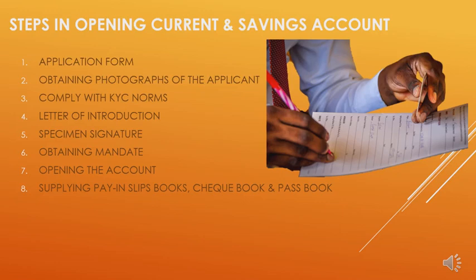The first one is filling an application form. The bank will provide you a form which is printed in a prescribed format, and this application form may be different in different banks. It will collect all the details such as name, address, occupation of the customer, and also the form will contain all the rules and regulations of the bank, I mean the terms and conditions. By providing all the correct and accurate details in the form, we put our signatures. That means we are declaring that all the facts and figures we have provided are true to our knowledge. So the first procedure is filling the application form.